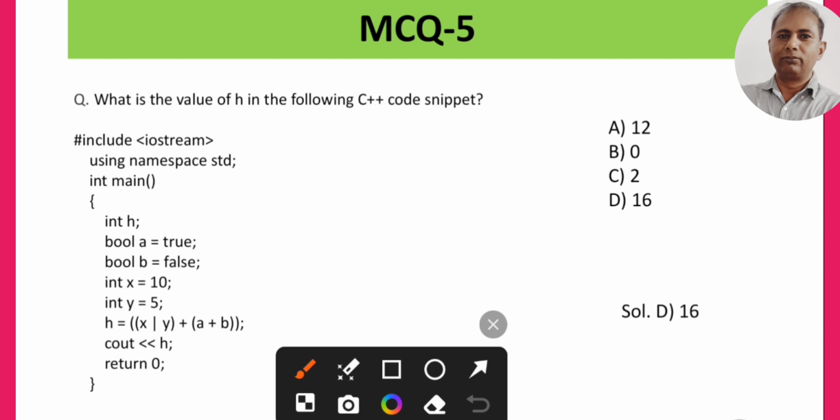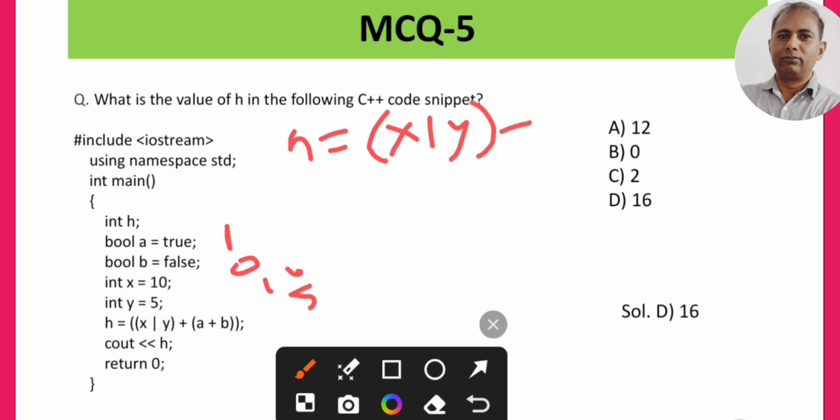They are saying a is true, means the value of a is 1, b is false, the value of b is 0, x is 10, y is 5. Then the equation given is h is equal to x or y plus a plus b.